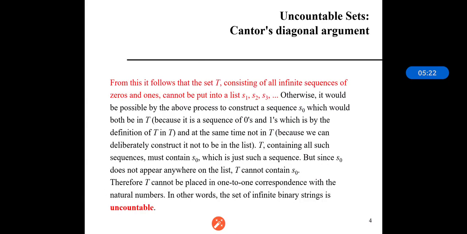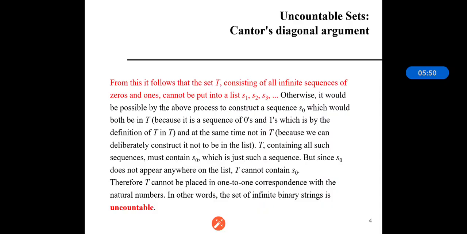And from this, it follows that the set T, which consists of all infinite sequences of zeros and ones, cannot be put into the list S1, S2 and so on. Otherwise, it would be possible by the above process to construct the sequence S0, which would be in T and at the same time not in T, because T contains all such sequences.